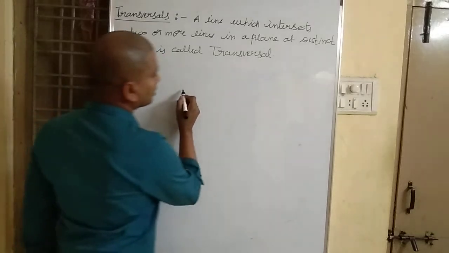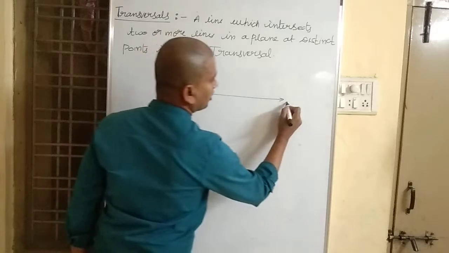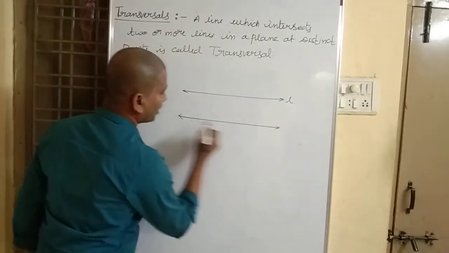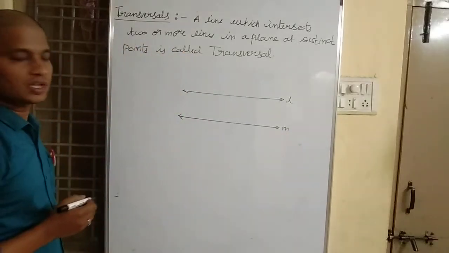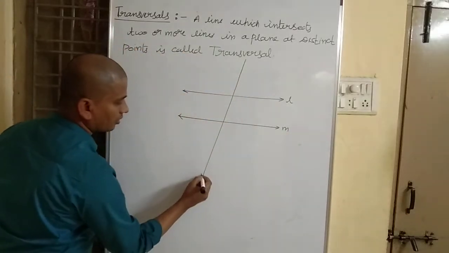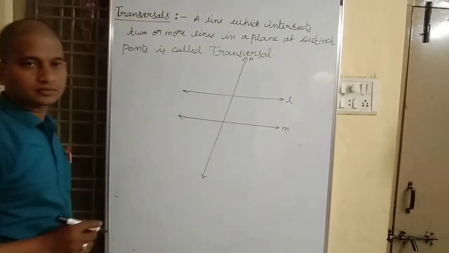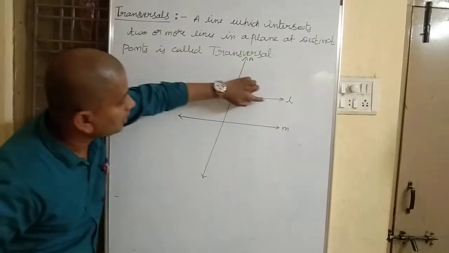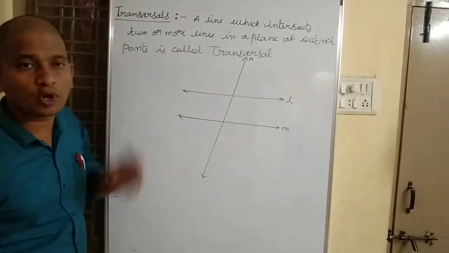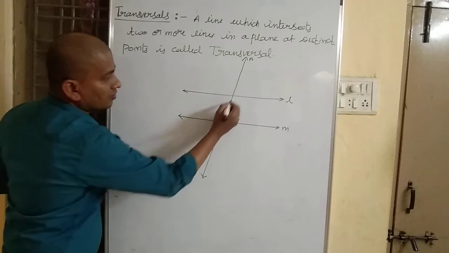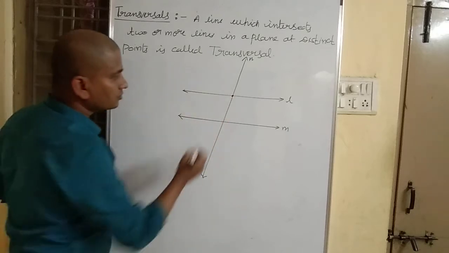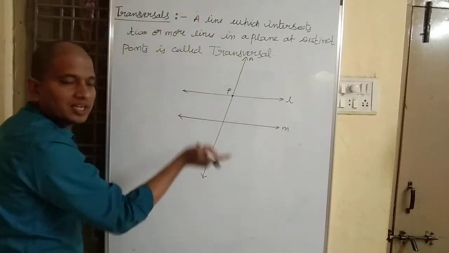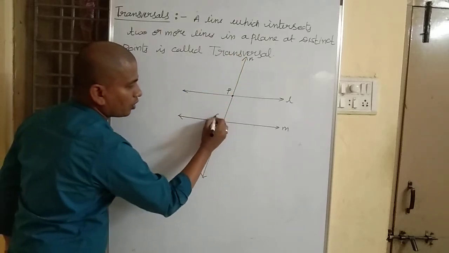See, suppose this is a line L and this is another line M and this is the other line N. This line will intersect line L and M at distinct points. See, this line N is intersecting line L at point P, and in the same way line N is intersecting line M at point Q.